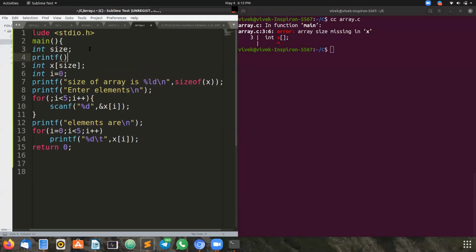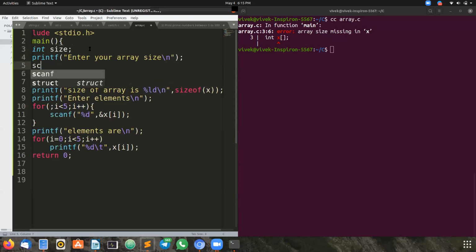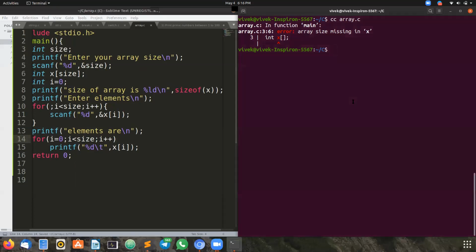I will give a prompt message, enter your array size, and I'm reading it with scanf %d, and I'm storing it in the variable named size. And we have to change it here with size. The condition should be i less than size, because till that size the user has given, it has to be iterated, isn't it?